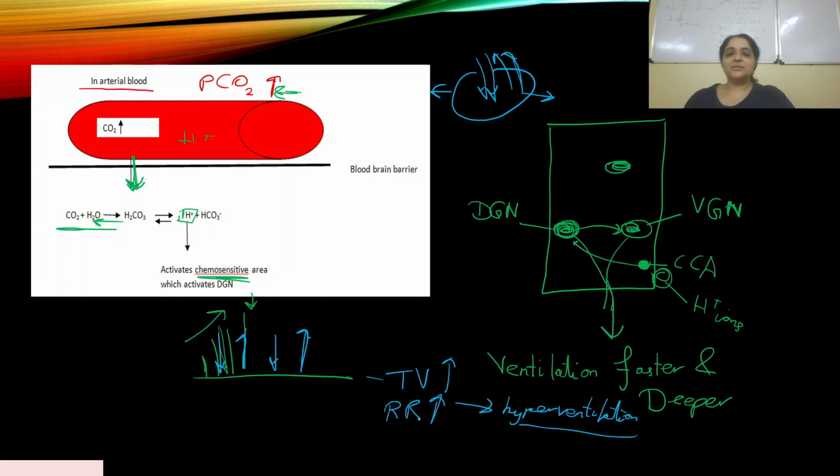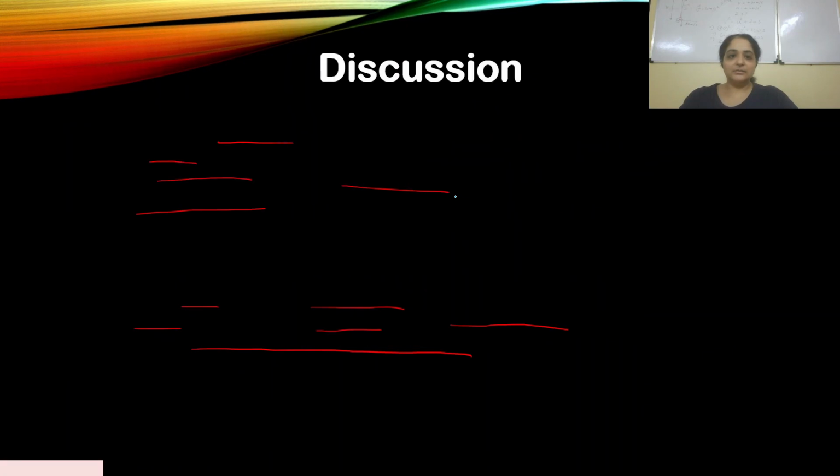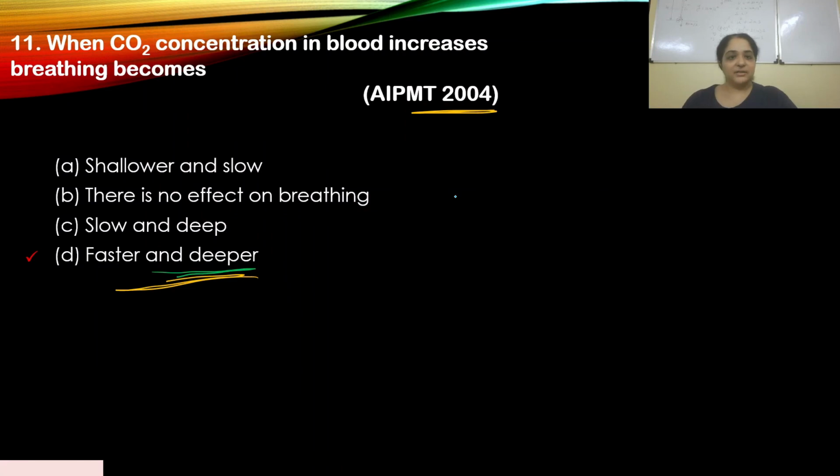This actually comes under chemical regulation of breathing, where changes in the blood gases are observed, and then based on that, reactions happen. So you see how they are all interconnected. I've explained it separately to you, so it looks like different blocks, but when you put the whole picture together, you will get a good idea of how this whole system works. So remember, always, when CO2 concentration in the blood increases, breathing becomes faster and deeper.